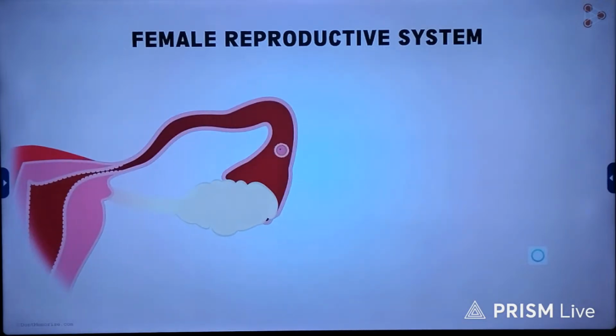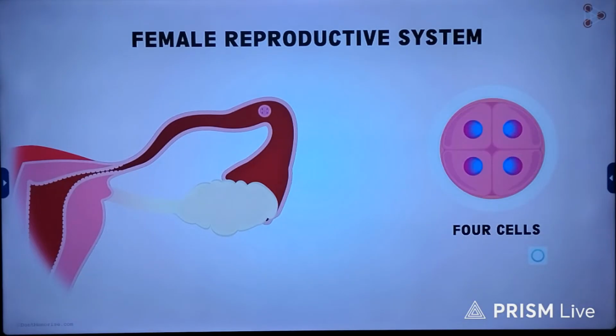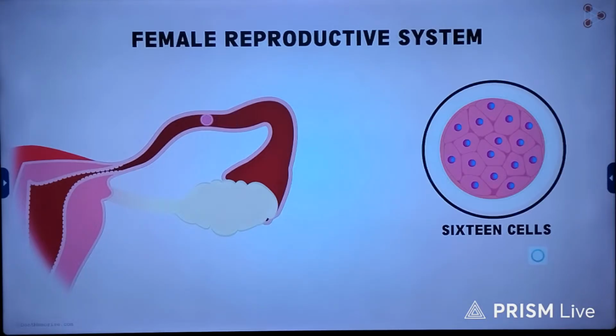Let us focus on one of the fallopian tubes where the egg cell has got fertilized. Now, this fertilized egg cell will divide to form two cells, followed by four, and so on. This results in the formation of a ball-like structure. This ball contains many cells inside it. Do you know what this ball of cells is referred to as? When the cell number in it is 16, then it is referred to as the morula.